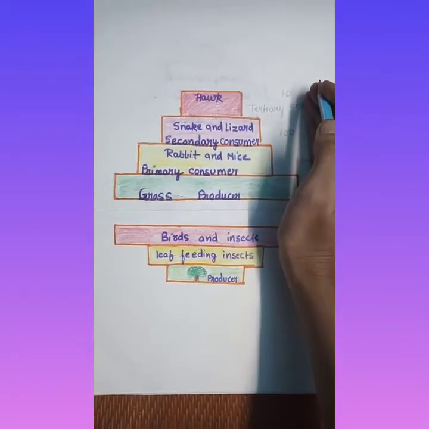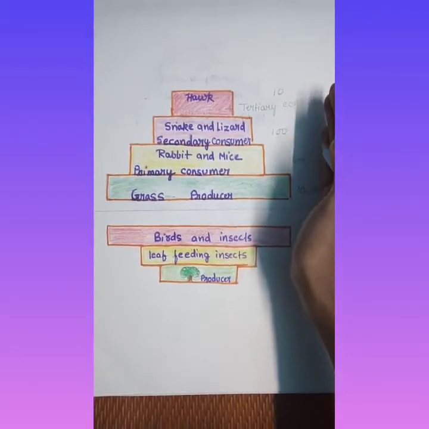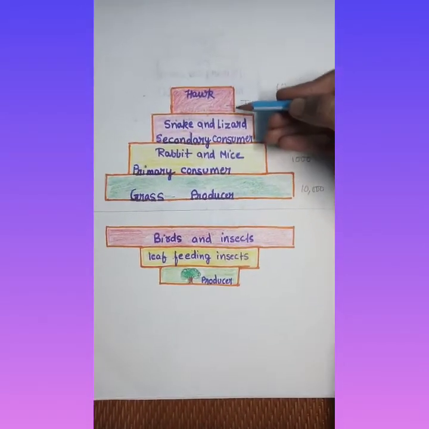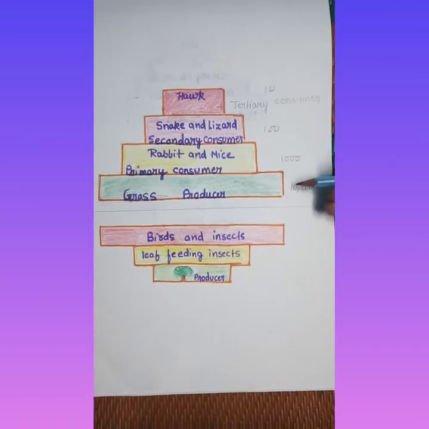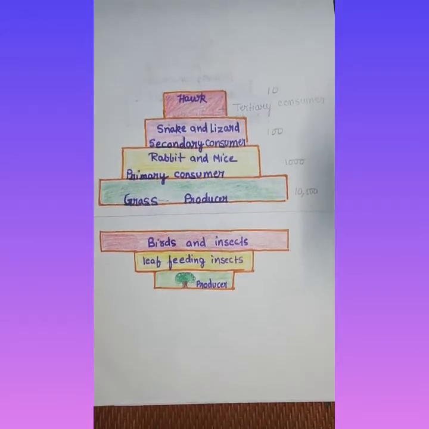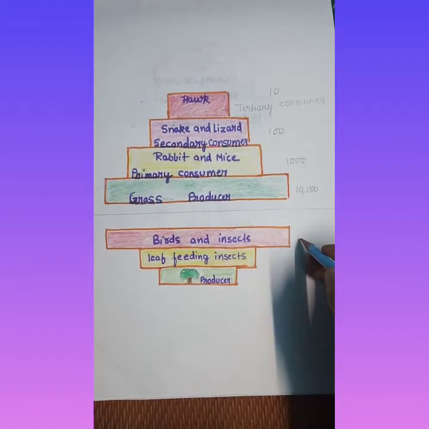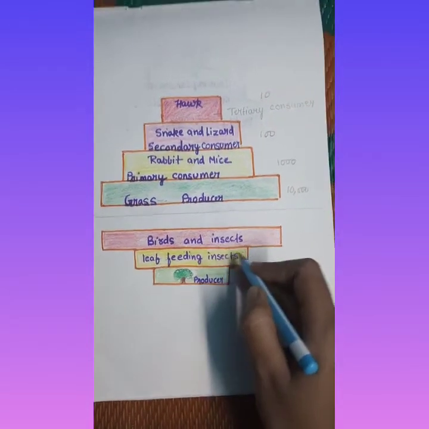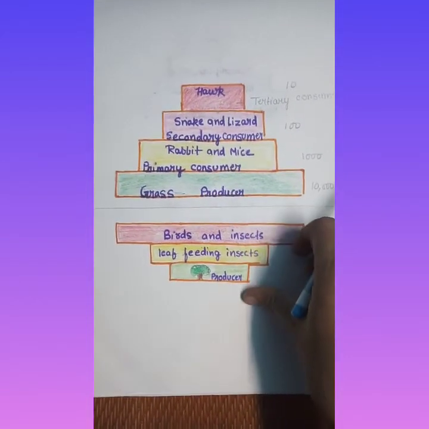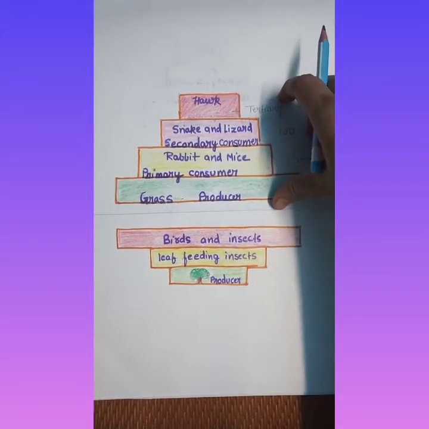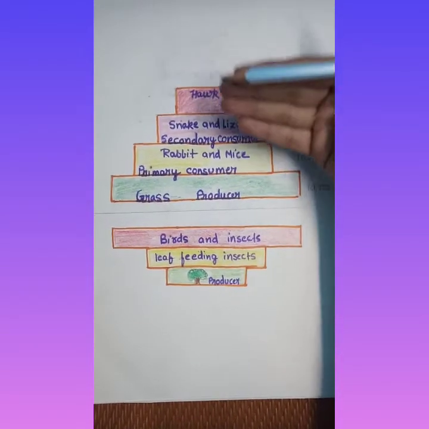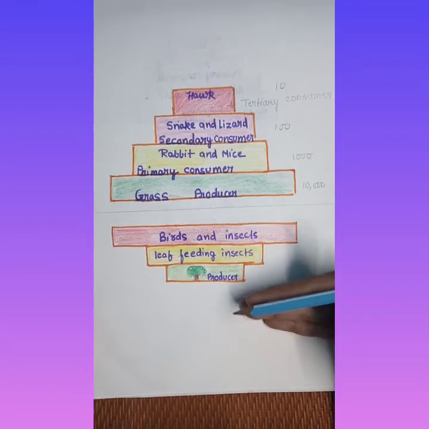So here, upright, we were seeing that the number of organisms in each trophic level is decreasing: 10,000, then 1,000, then 100, then 10. Whereas in the inverted we have seen 1, then maybe 10, maybe 100. So this is an inverted shape and this is an upright shape. So the pyramid of number can be upright and can be inverted also.